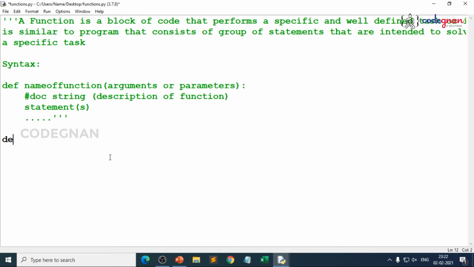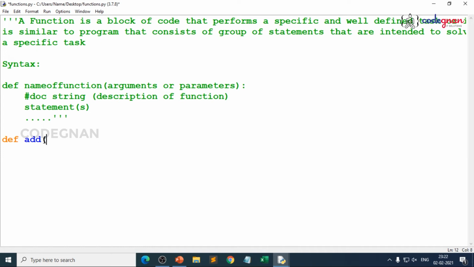So use the keyword def, and what is the function name? I want to create a function which accepts two values and finds their sum. Why can't I give it as add function? You see, the color is changed to blue. As I told you in the beginning, whatever you see in violet color, those are built-in functions like length, type, print, minimum, maximum. We'll be discussing them also.